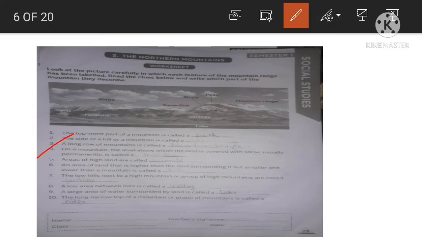3. A long row of mountains is called a mountain range. 4. On a mountain, the level above sea, above which the land is covered with snow, usually permanently, is called a snow line. Okay. So question number 3, the answer is mountain range, and question number 4, the answer is snow line.